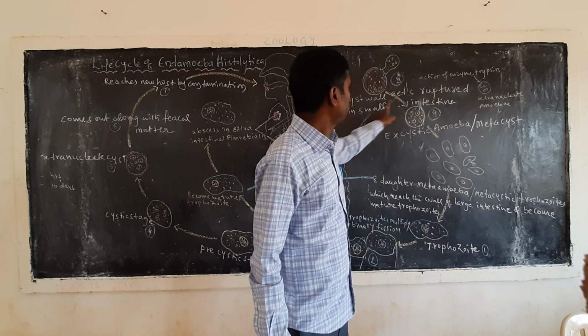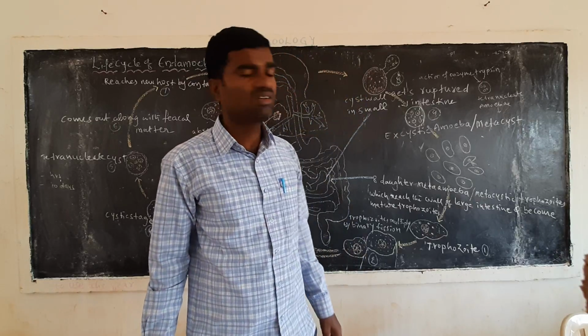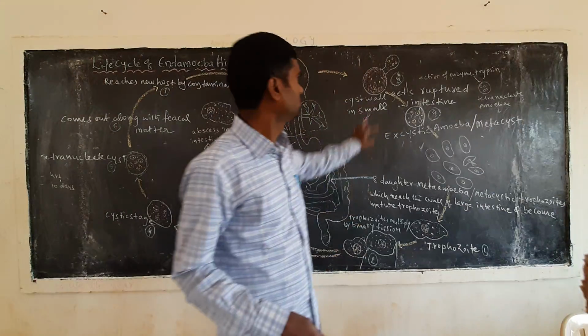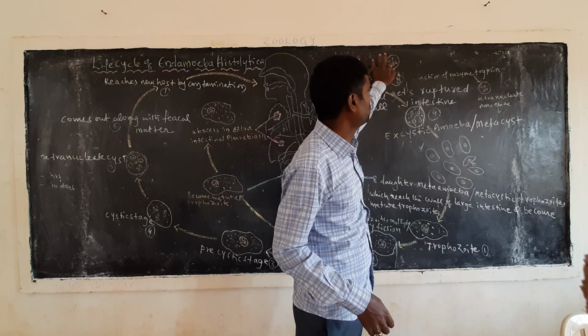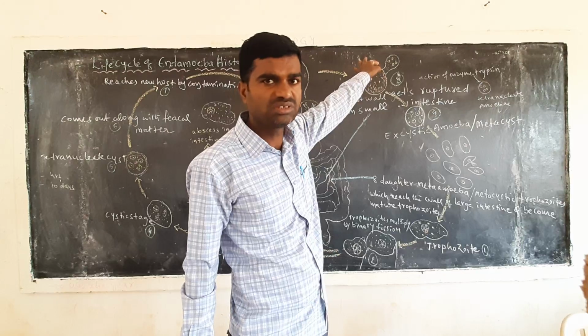When the cyst wall is ruptured, again it releases the multiplying stage, the tetranucleate stage. Tetranucleate amoebas are now present.